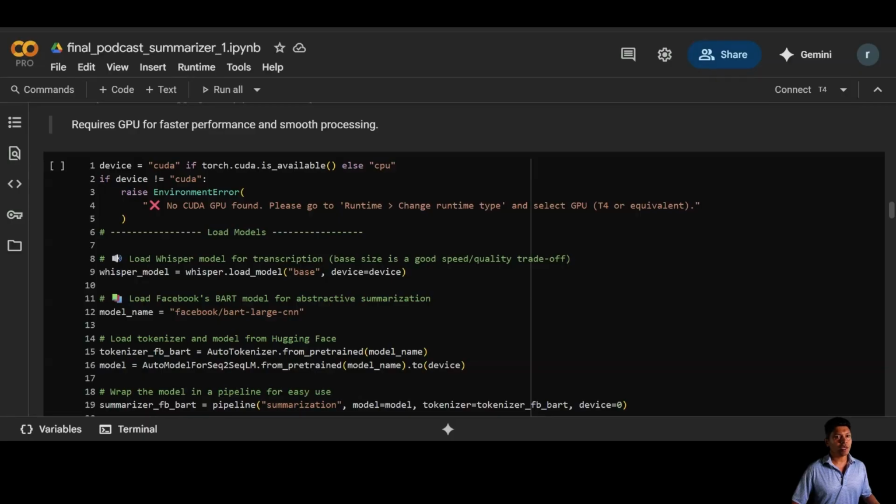First, we quickly confirm GPU availability, ensuring optimal performance for our models. Then we load the Whisper base model, perfect for fast, accurate transcriptions. To summarize, we are using Facebook's powerful BART model, loading it seamlessly via Hugging Face. With everything now set, we are ready to turn audio into concise, meaningful summaries.